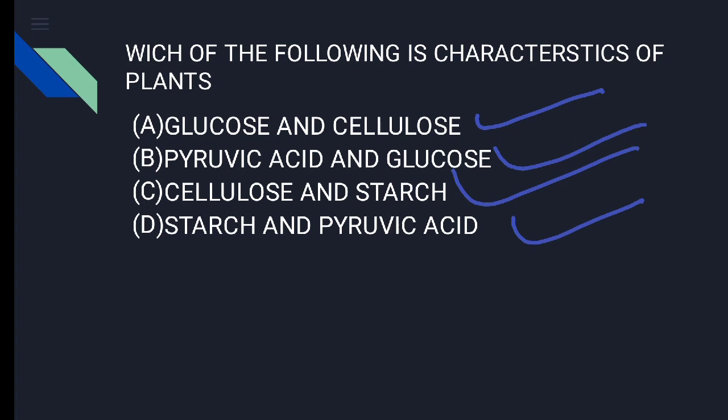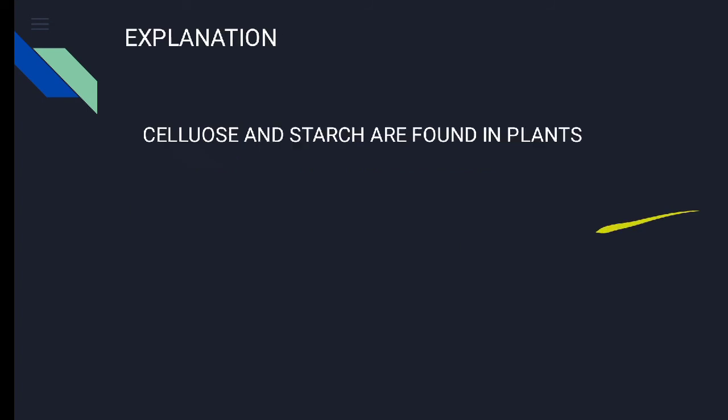It is a confusing question because the first option given is glucose and cellulose. Yes, they have glucose but at a very low level, and the second option, pyruvic acid and glucose, they have pyruvic acid but at a very low level. But what they have the most is starch and cellulose. So the correct answer is cellulose and starch, which make up the most percentage of carbohydrates the plants have. So the correct answer is the C option, third option, cellulose and starch. Cellulose and starch are found in plants.